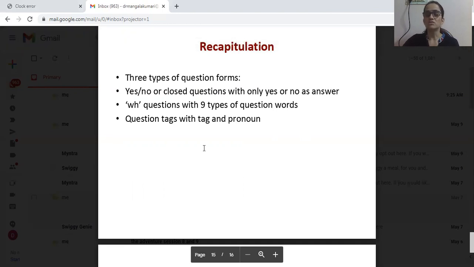Okay, so with certain rules like if the statement is positive, tag should be negative. If the statement is negative, tag should be positive. And if there are names, pronouns should be used in their places. And if there are main verbs, do or does or did should be used.